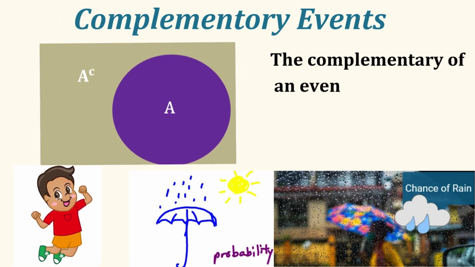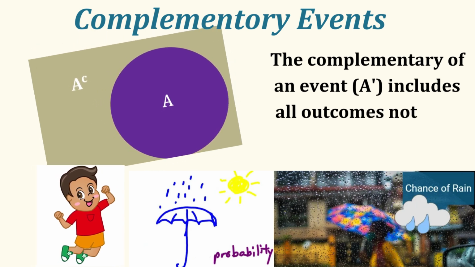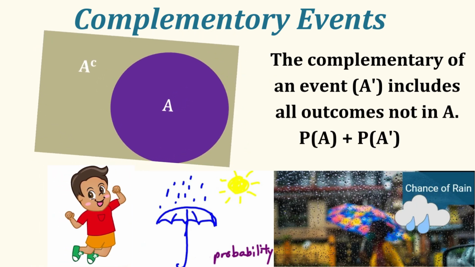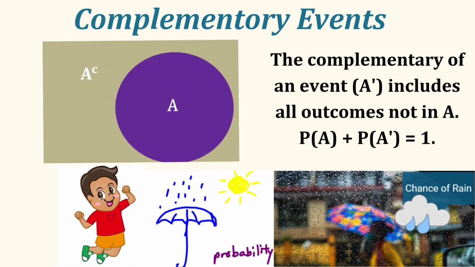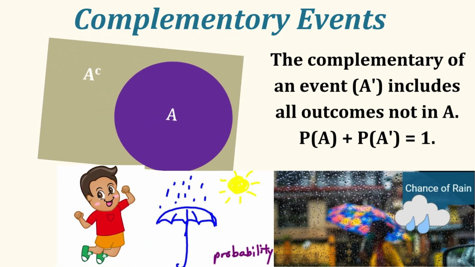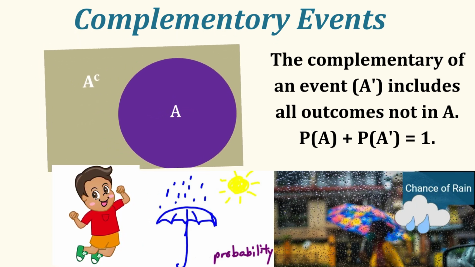Complementary events. The complement of event A includes all outcomes which are not in A. That means probability of A plus probability of A complement equals 1, because we know that the sum of all probabilities becomes 1.